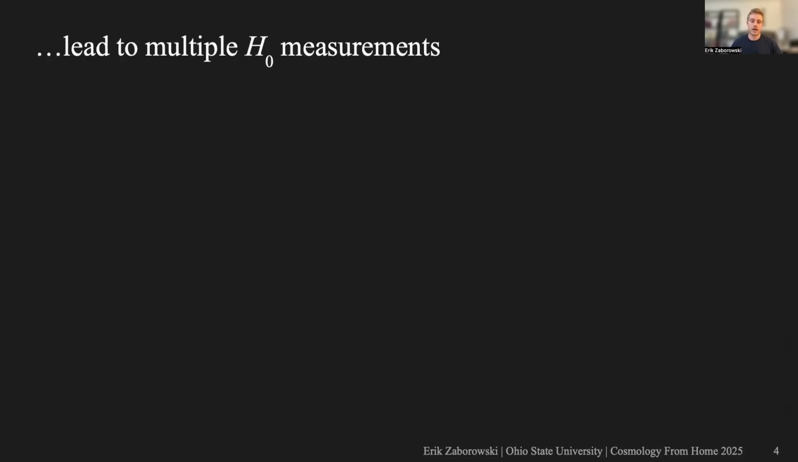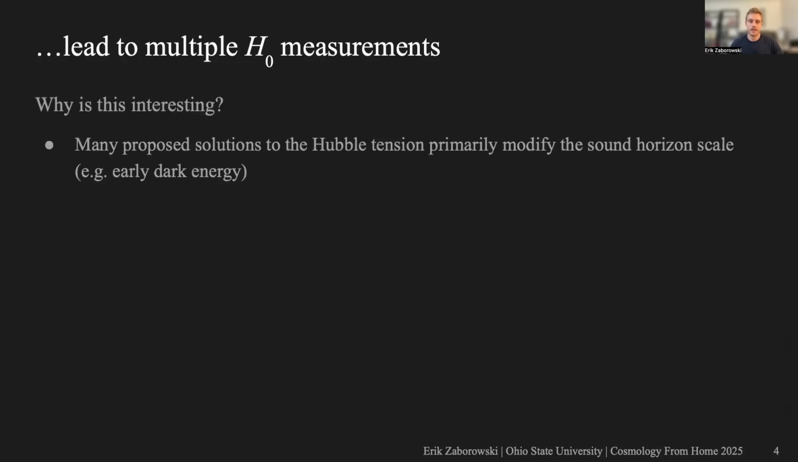So given that there are multiple cosmological standard rulers, in principle, this means that we can make multiple measurements of H naught. And this is interesting for a couple of reasons. First, because the sound horizon is what drives many of the early universe H naught measurements, like I mentioned before, this is usually the primary target of proposed solutions to the Hubble tension. And a popular example of this is early dark energy, which increases the early time H naught measurement by decreasing the absolute sound horizon scale, which brings it more in line with local measurements like from supernovae.